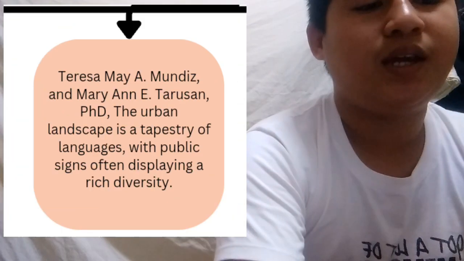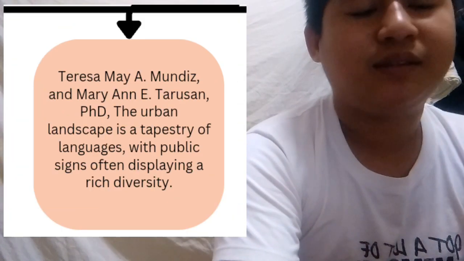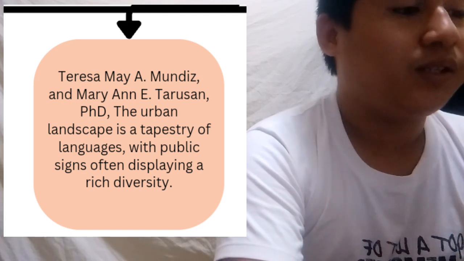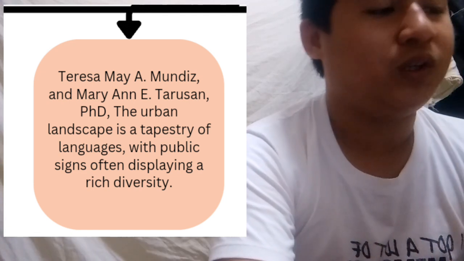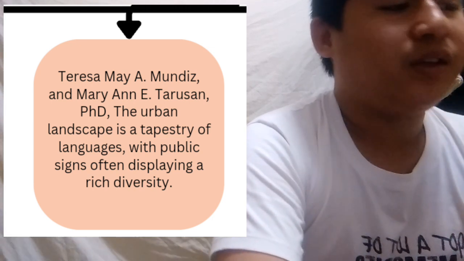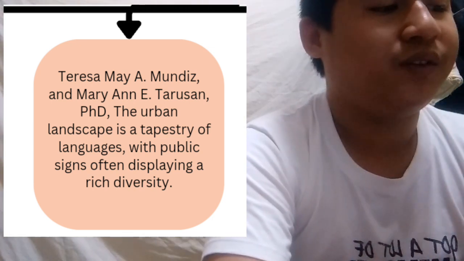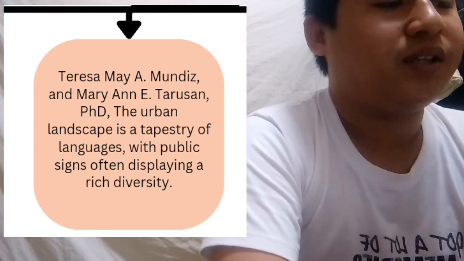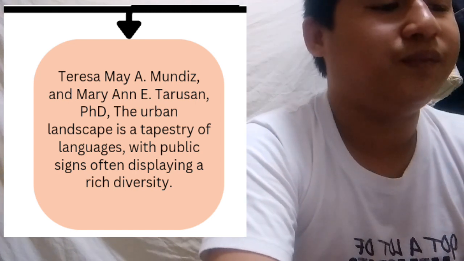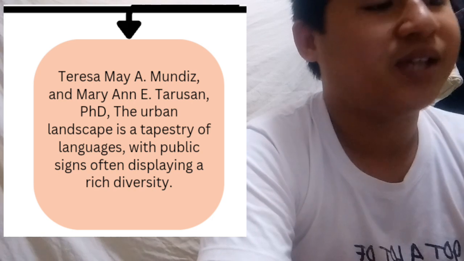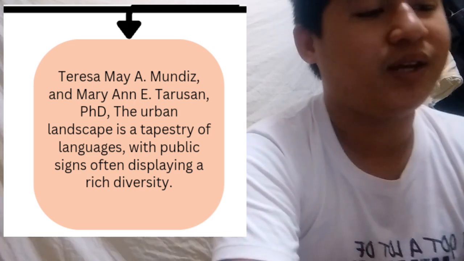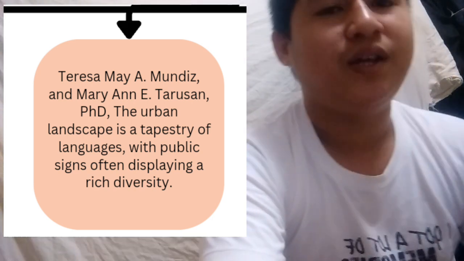Next is Teresa May A. Mundis and Mary Ann E. Tarusan, PhD. They conducted a research in urban areas on specified location. They conducted a research on the citizens of urban areas. The linguistic landscape they used is urban signage and visual communication in urban areas. And they found out that urban landscape is a tapestry of languages with public signs often displaying a rich diversity.